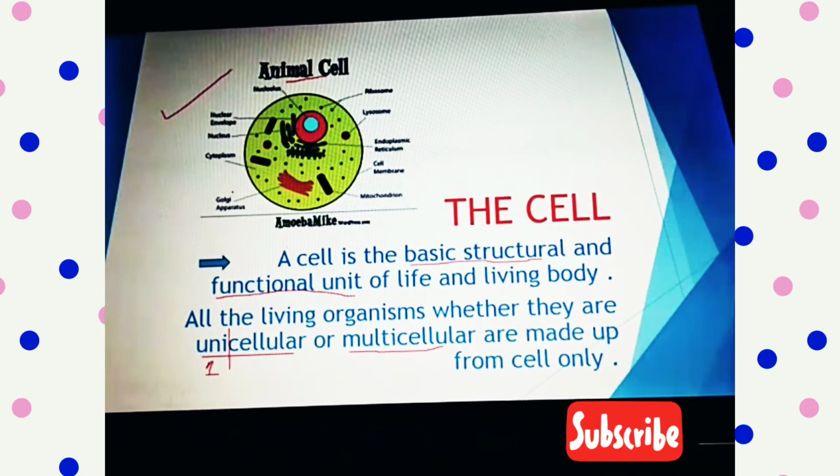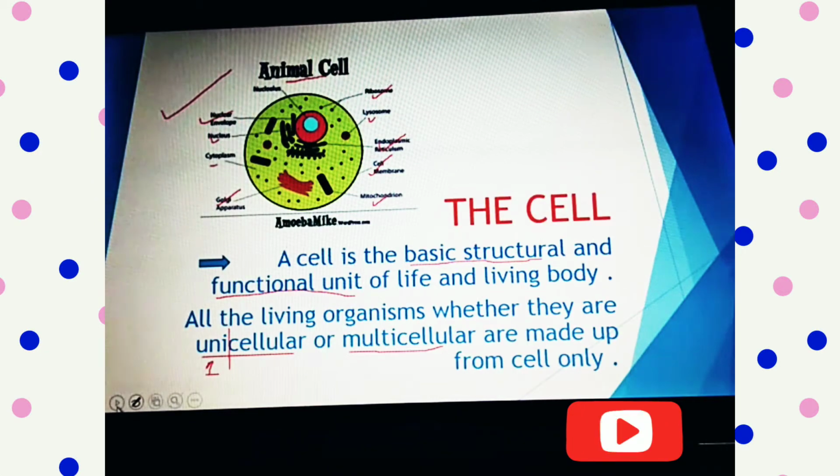These parts are known as the organelles, like the nuclear envelope, nucleus, cytoplasm, Golgi apparatus, mitochondrion, cell membrane, endoplasmic reticulum, lysosomes, ribosomes. All these things comprise a cell. These organelles we are going to discuss in the further videos. So let's move on to the next slide.